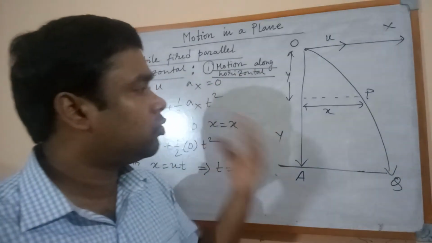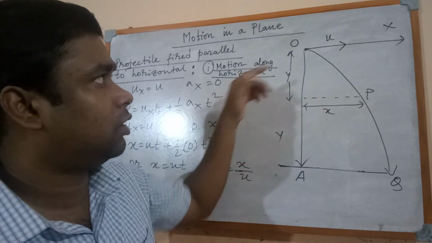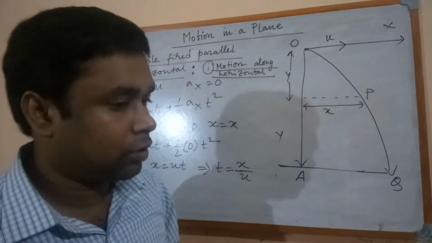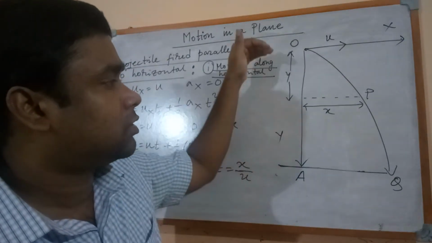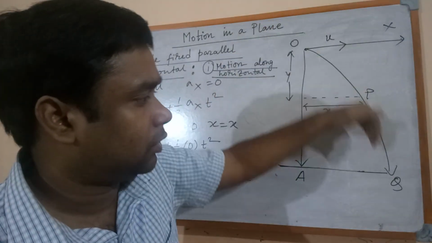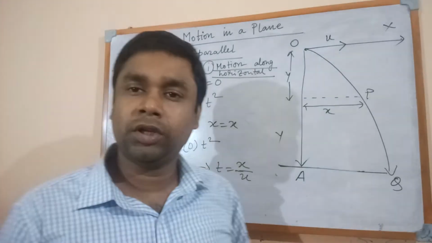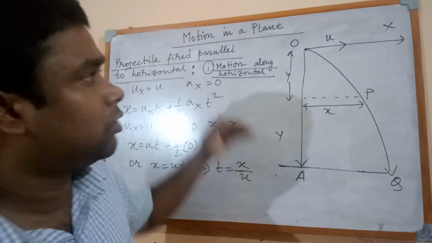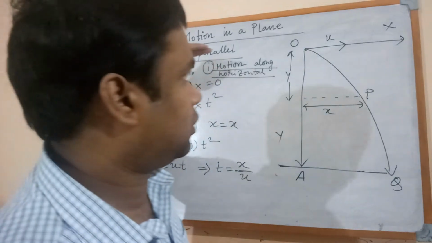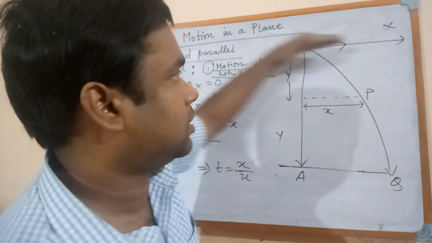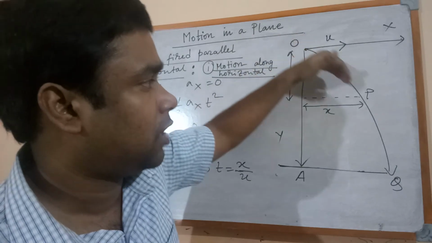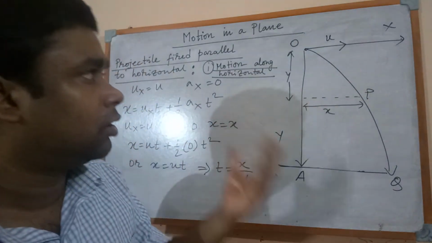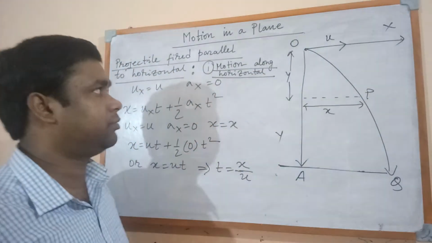Due to the gravitational force, after going some distance, the projectile turns along this path. Without gravitational force, it could have gone along the horizontal line, but due to the effect of gravitational force, this is the actual path after the projection of the object.